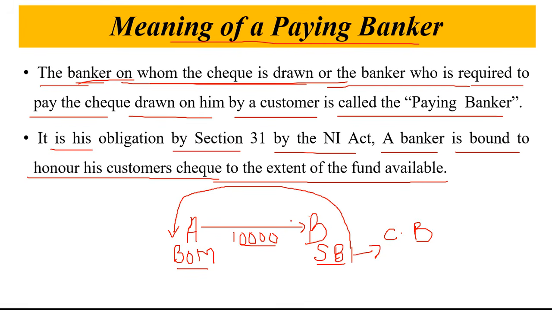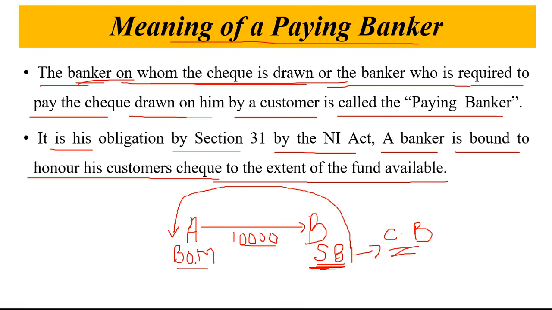B will deposit the check, and the duty of SBI is to collect the payment of this 10,000 from Mr. A's account in the Bank of Maharashtra. That's why SBI is called the collecting banker.